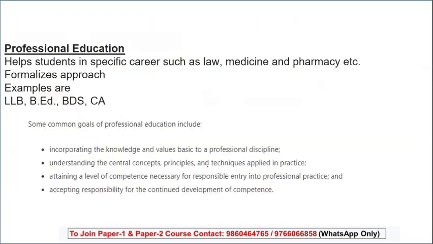When I talk about professional education, this is the one which will definitely help you to build a professional career, which will help you to incorporate your knowledge, understand the concepts, attain the level of competencies, and take responsibility for the development. So basically, your professional courses are into this.